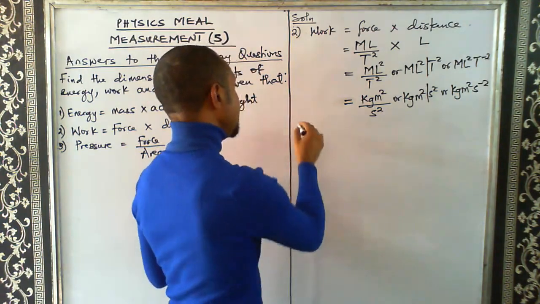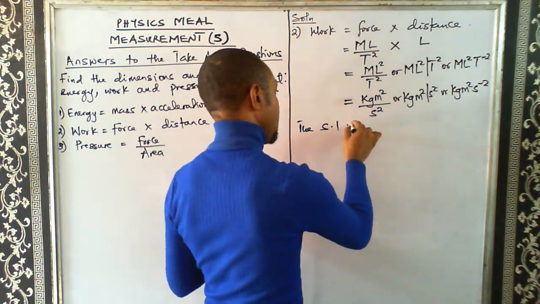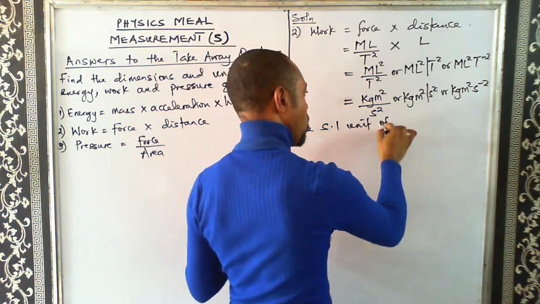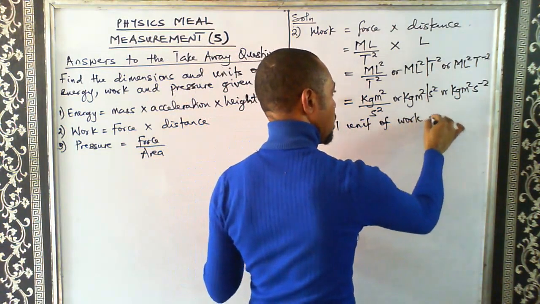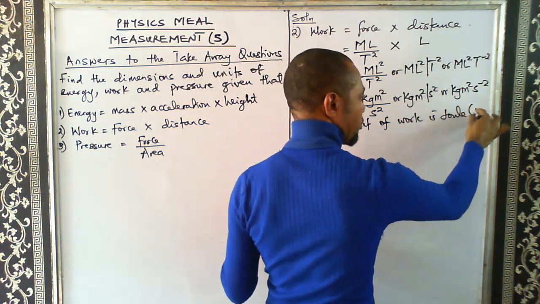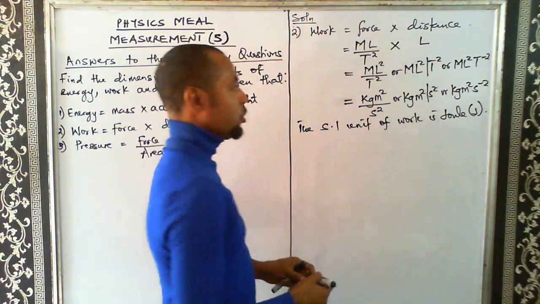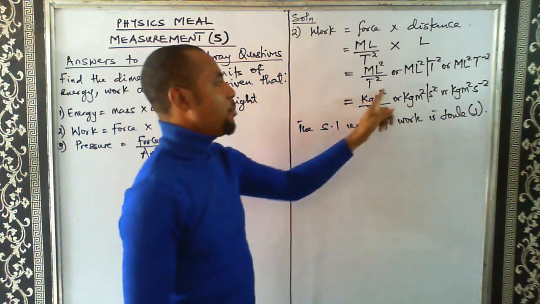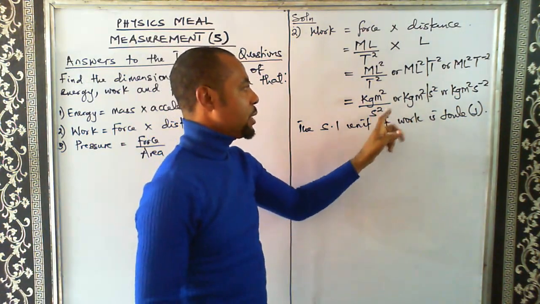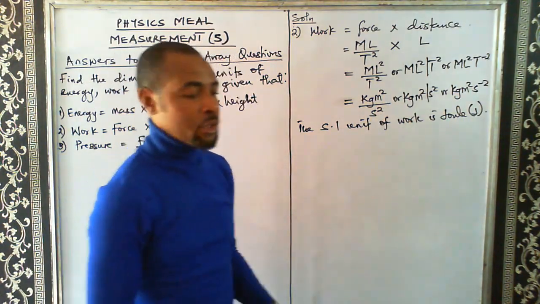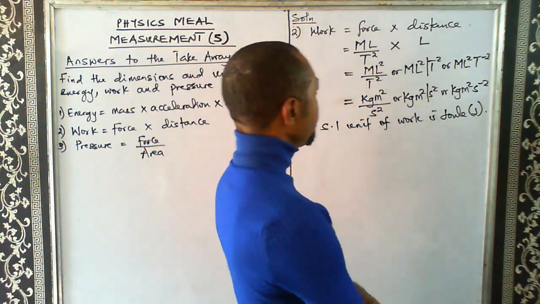In the same way, the SI unit of work is still joule. So it now means that 1 kilogram meter square per second square is the same thing as 1 joule. Wow.